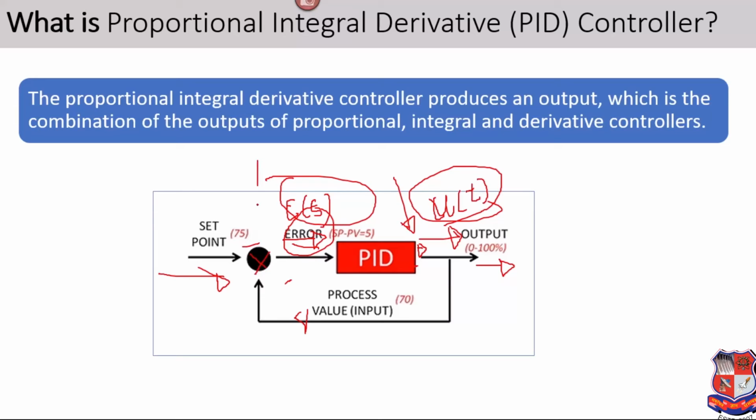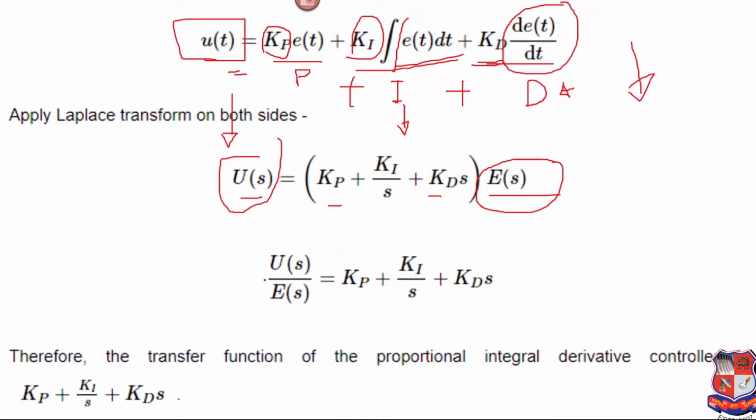So from that we can write down the transfer function. How can we write down the transfer function? Basically, the transfer function is defined as output over input. We know that the output is my actuating signal and the input is the error signal. So using this equation we can write U(s) by E(s), and we get the transfer function.